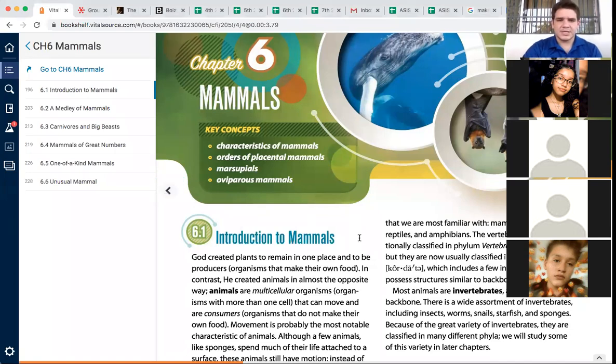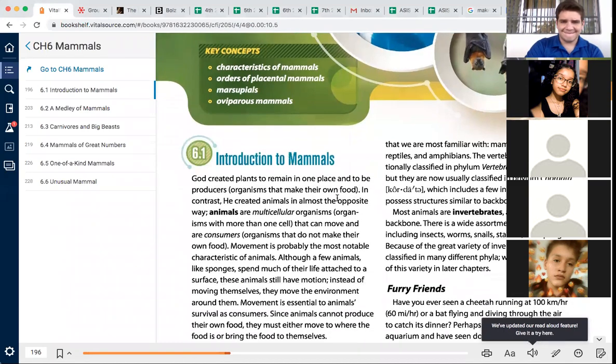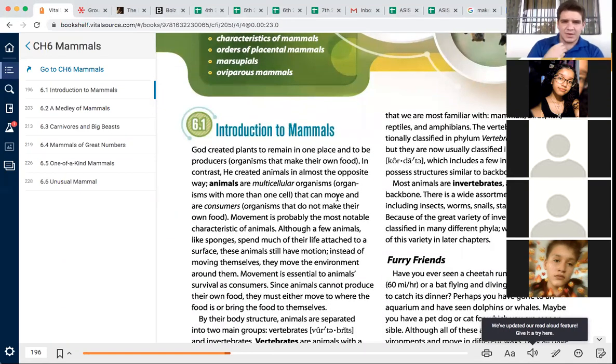Introduction to mammals. Key concepts, characteristics of mammals. What are the characteristics of mammals? Marsupials, oviparous mammals. Those are what we're going to learn about in this chapter.